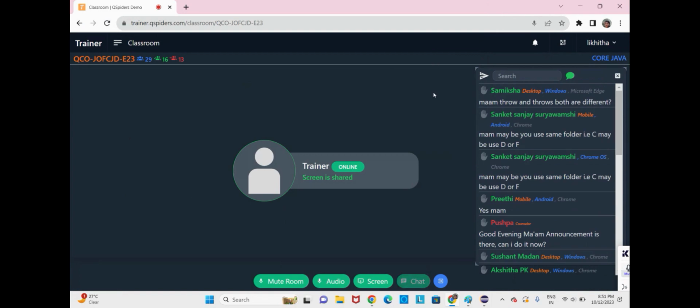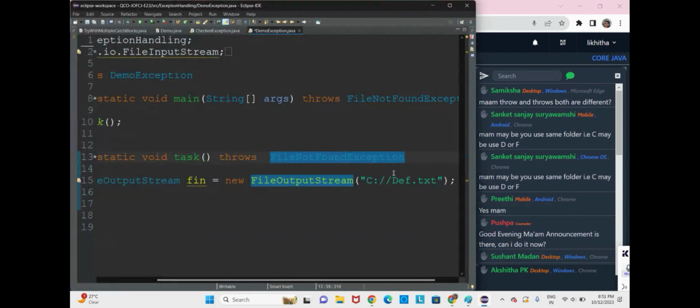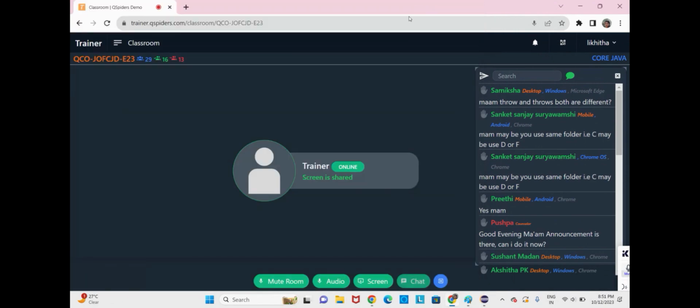Whether it is the C folder, D folder or F folder, if the file is not there, it will surely give an error. It doesn't matter here actually. Yes, throw and throws are different. Throws is used to declare the exception. Throw, we will see tomorrow. Don't get confused, throw and throws are different. Currently you understood about throws, so study it neatly.